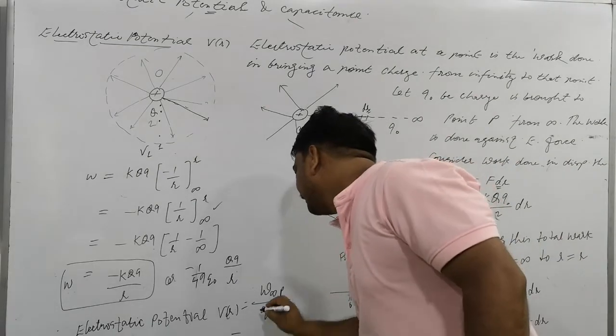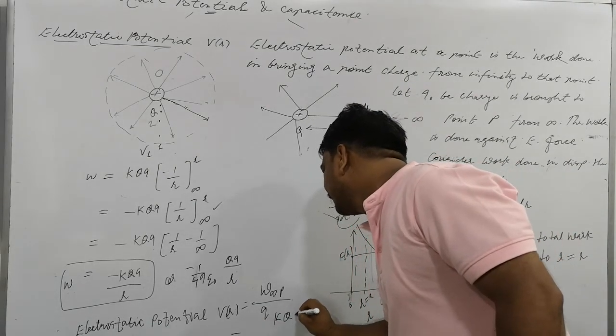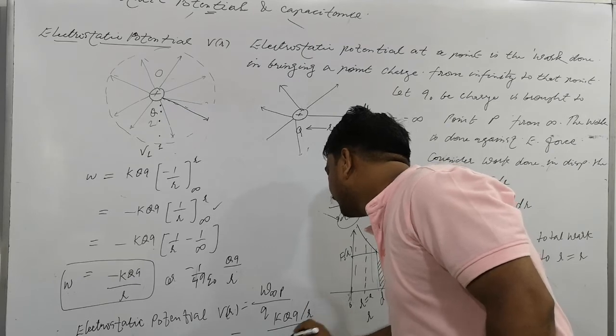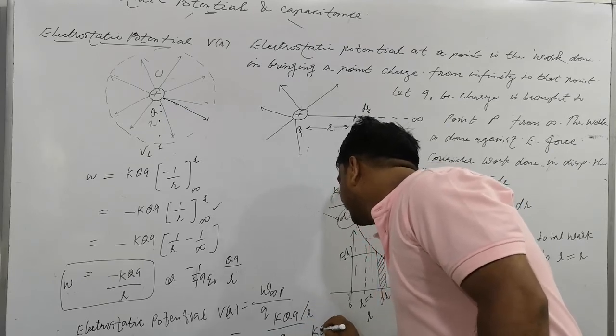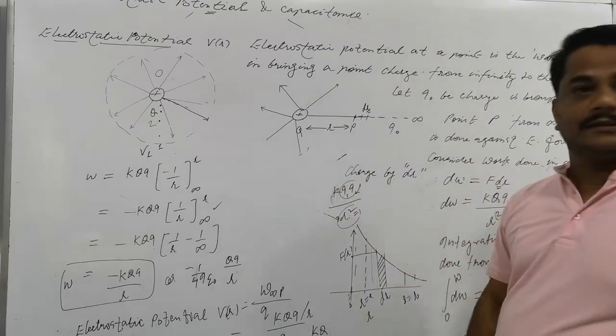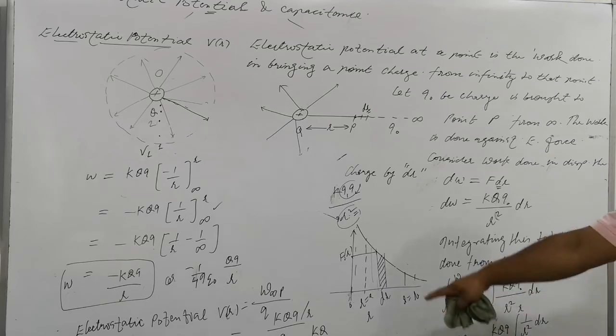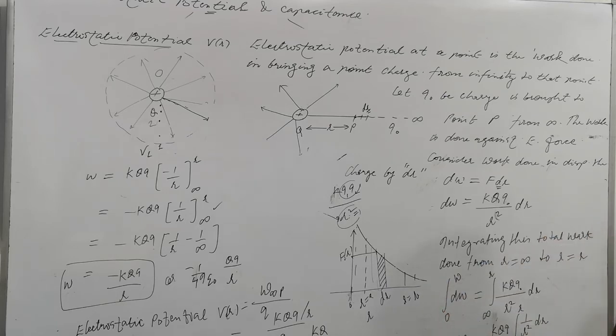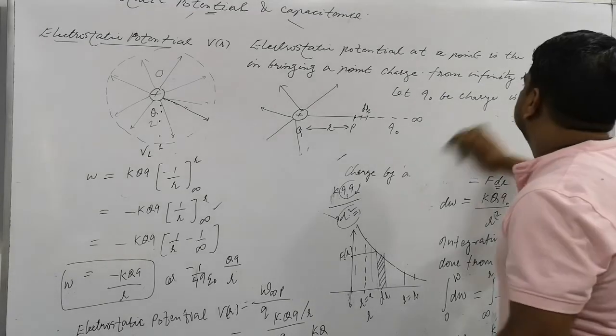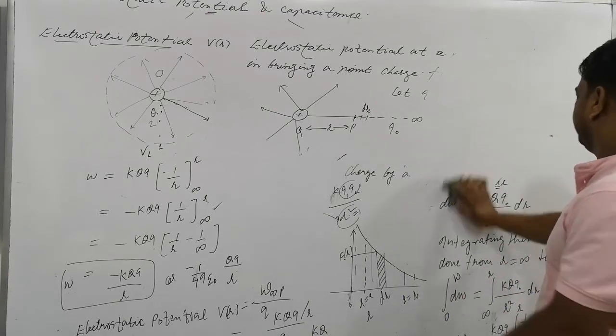So it shall be the force KQ divided by R, and it's Q also. Further it will be KQ divided by R. Look, this means the potential is independent of the charge you brought. Potential depends on the source charge, KQ by R. Noted this?